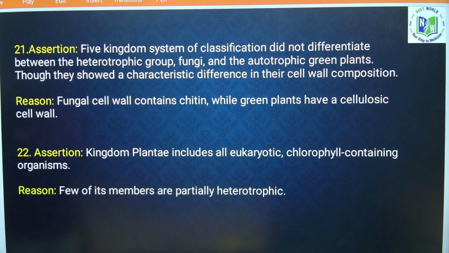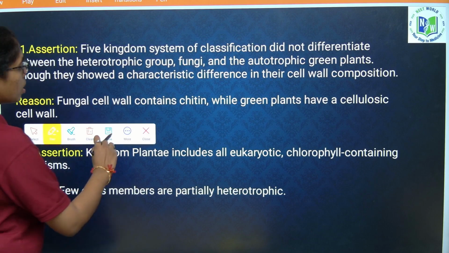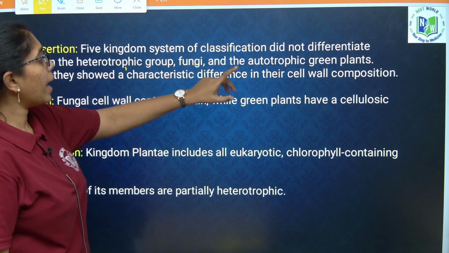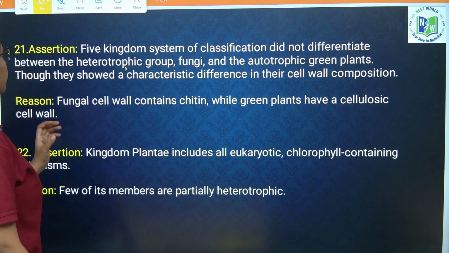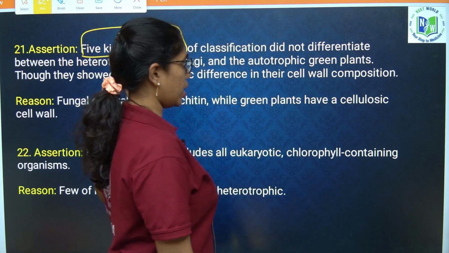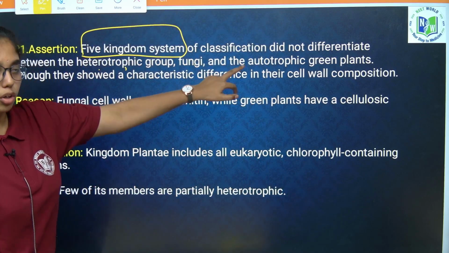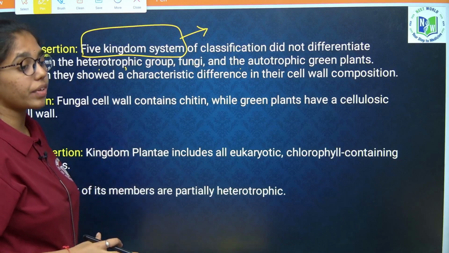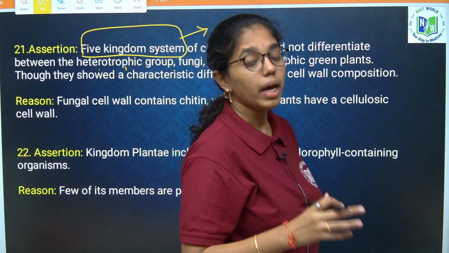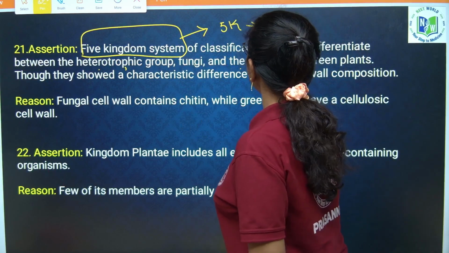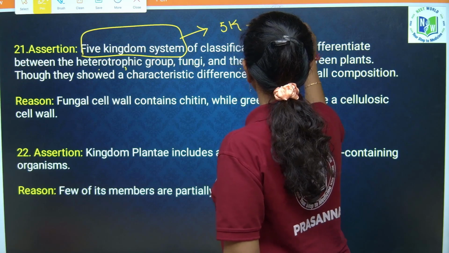Last set of questions, beta, stay focused. Five kingdom system of classification did not differentiate between heterotrophic group fungi and autotrophic green plants. Wrong. Five kingdom system of classification clearly differentiated between fungi and autotrophic green plants. If such a question has come, it is the five kingdom system of classification which introduced the kingdom fungi.